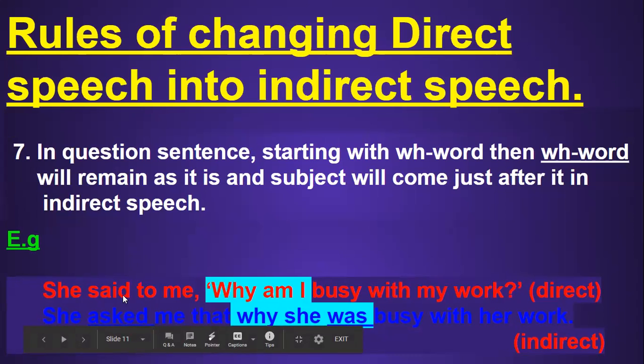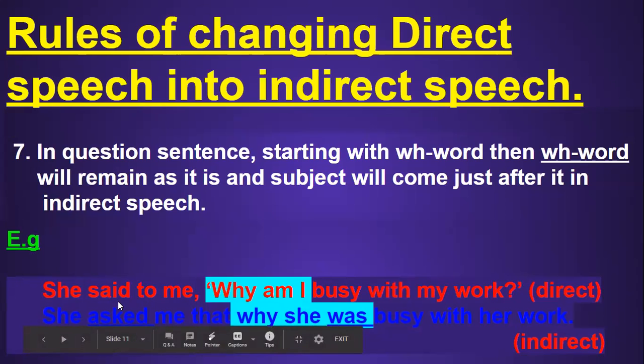And you can also see in the previous rules we studied that a suitable verb of the reporter kind will be used in the indirect sentence. So since it is a question sentence, we have used asked instead of said. Said can never be repeated in the indirect sentence.